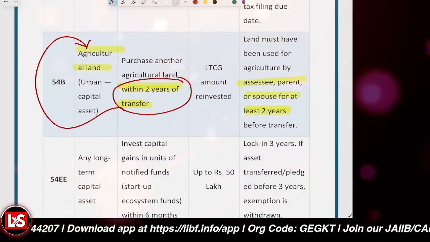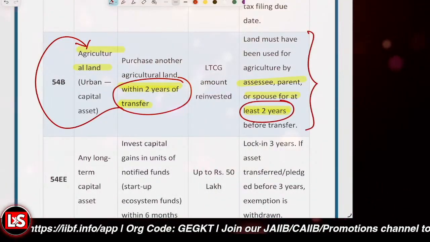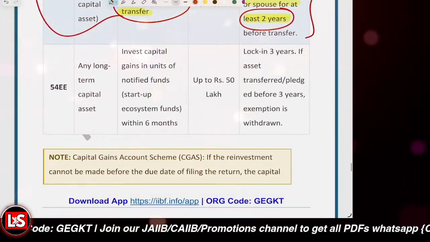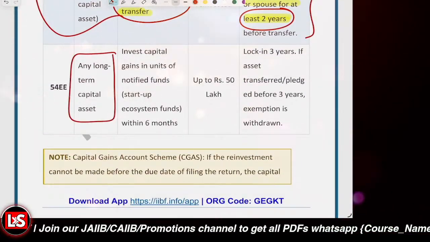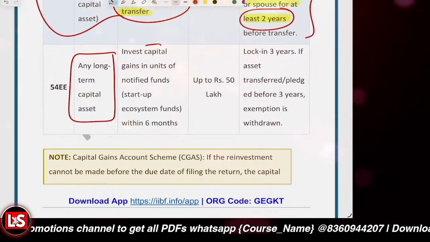And at least for 2 years, that land is to be used for agricultural purposes and is not to be transferred. Further, 54EE is also for any long-term capital asset. Again, it is the capital gains we are talking about.